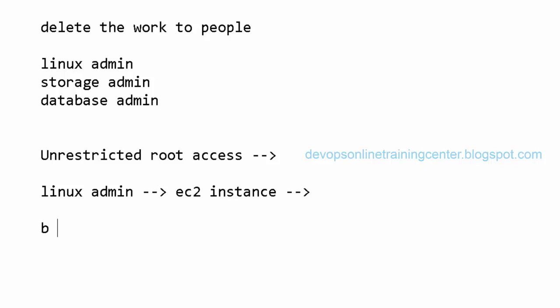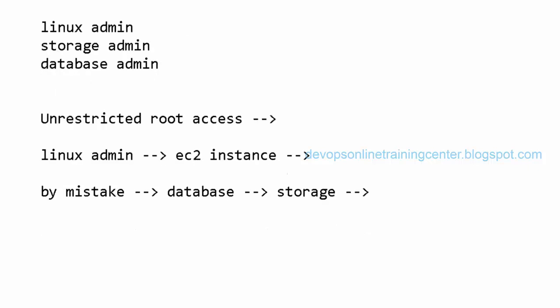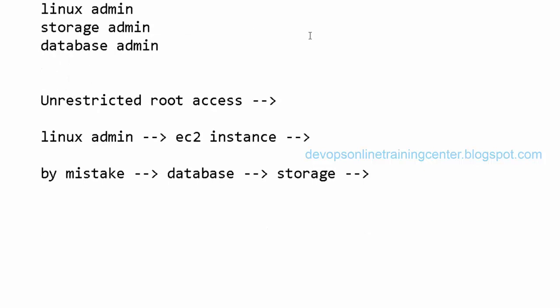So let us say, by mistake, he changed some configuration on the database, or changed something on storage, that has corrupted the database. Because of that, let us say the entire service is down, right? What I have given is unrestricted root access. I have shared my credentials with this guy, and he is good at EC2. He knows everything about Linux, but he doesn't know anything about the database or storage. So by mistake, if he changes something in the database or storage, the service will be down, the application will be down.